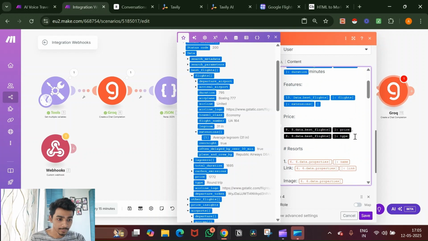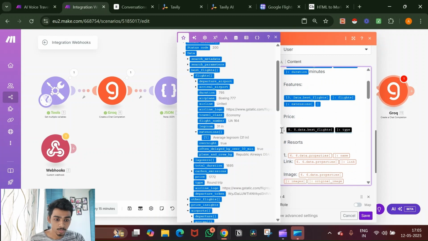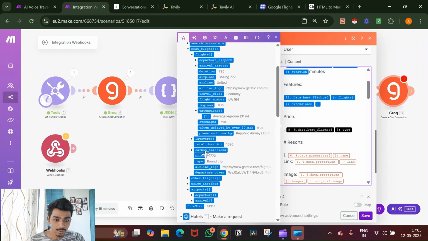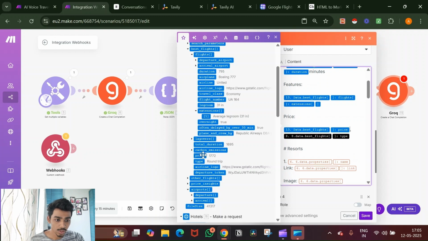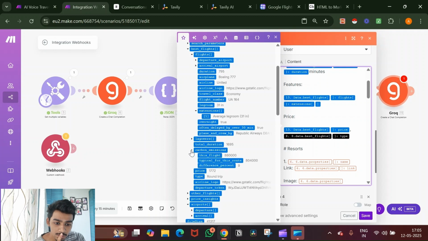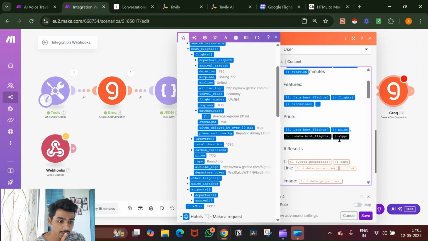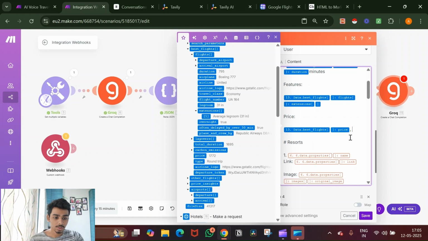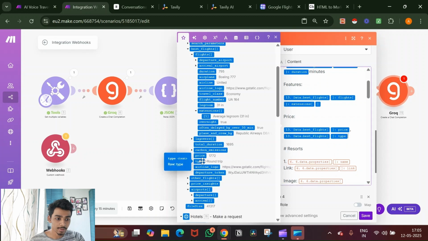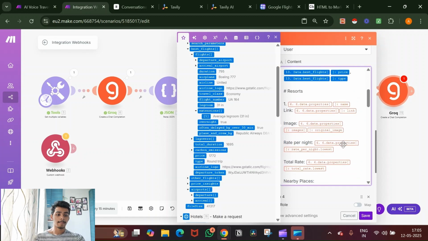And then under pricing, we have the price and we have the type. So what does that mean? So first, you see, under the same section you have the price right here. So I'm just going to add that. And under the type, oh no, no, no, we don't. If I'm not wrong, there's supposed to be a minimum price and a maximum price. I guess this doesn't have it. Okay, that's fine. And then under type, we'll just remove that, and we'll just put type is round trip. Okay, we're done with that.